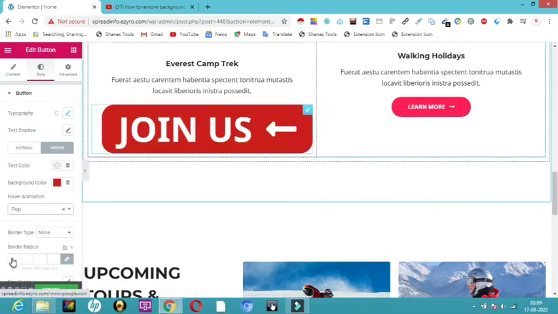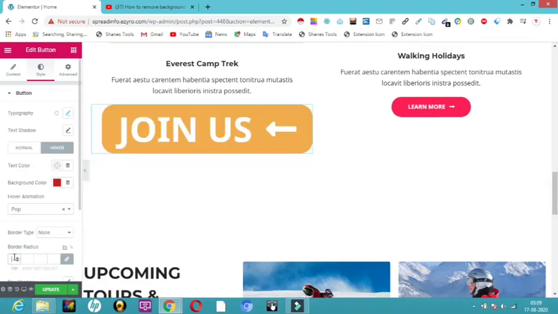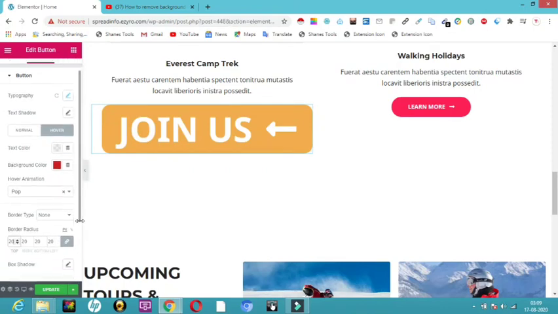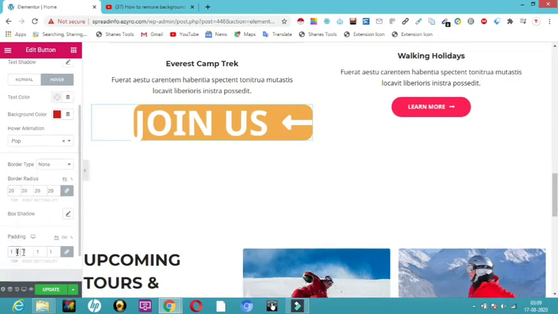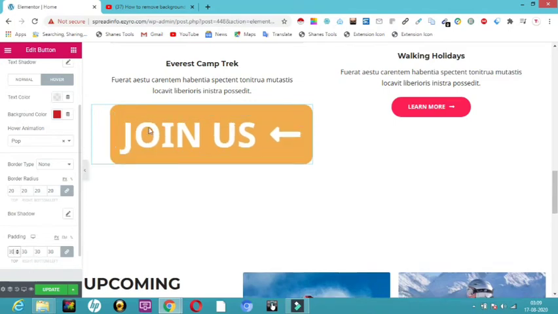If you want to give a border radius and border type, you can give 20 and see how it looks. So you can give the border radius and border type, all that. And shadow and padding also you can give. For example, let me give 30 as padding. So here you can see this is how it will be. So this is all about the buttons.